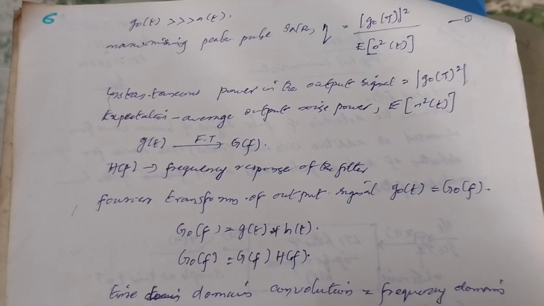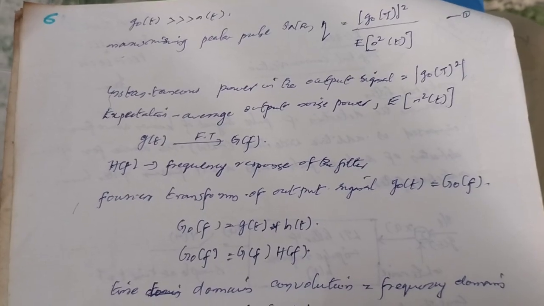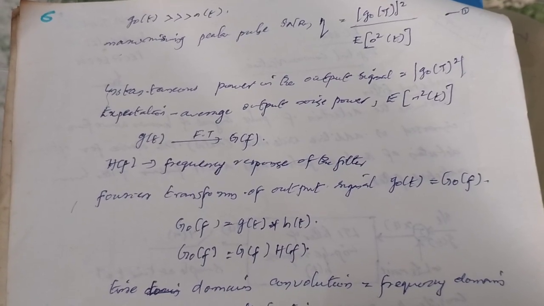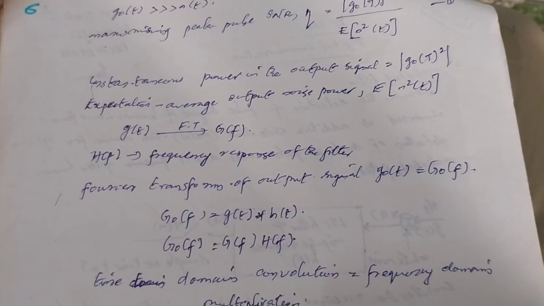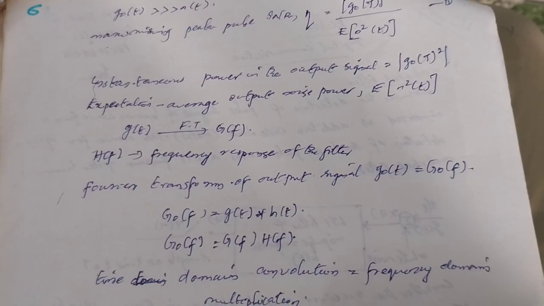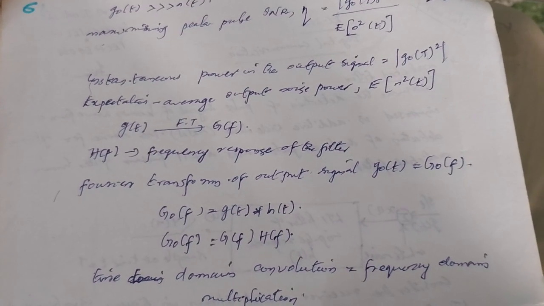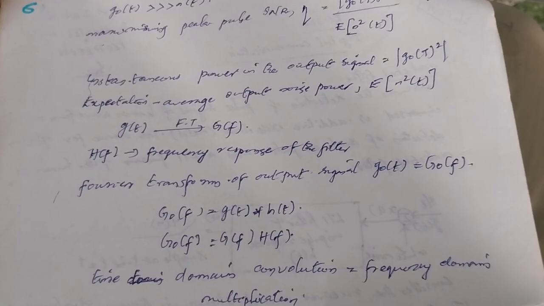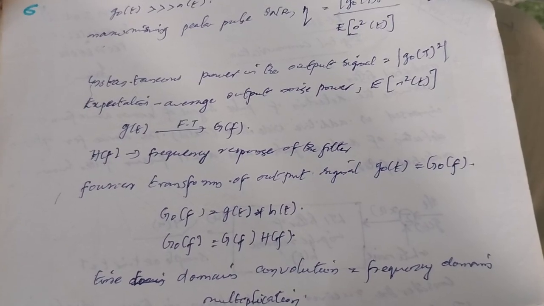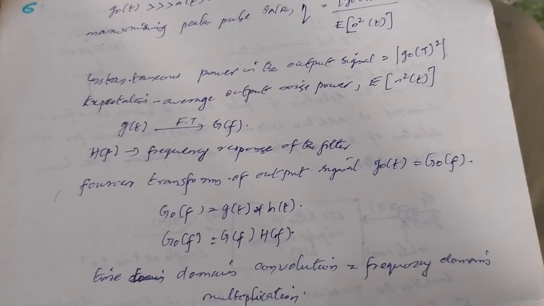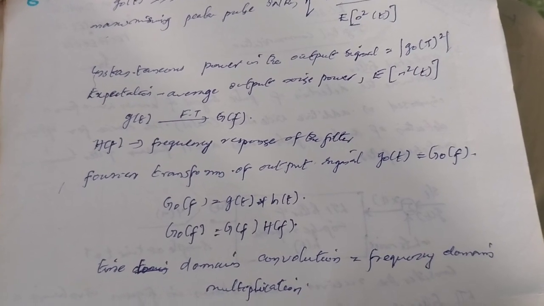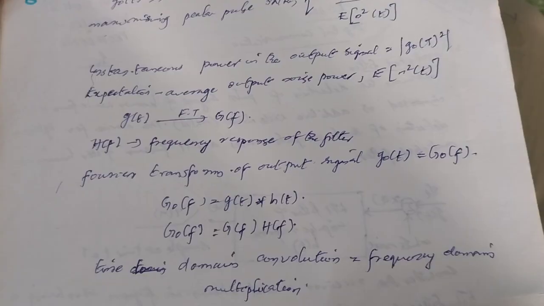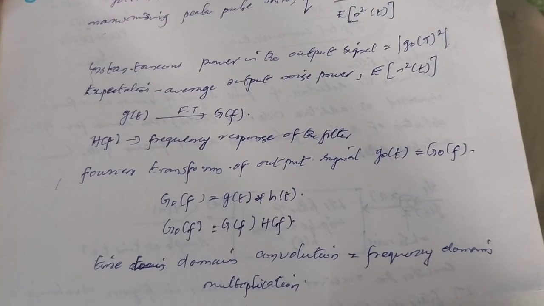Eta is equal to g0(T) squared divided by E of n squared of t. The instantaneous power in the output signal is g0(T) squared. The expectation gives the average output noise power, E of n squared of t. g(t), G(f), and H(f) is the frequency response of the filter.